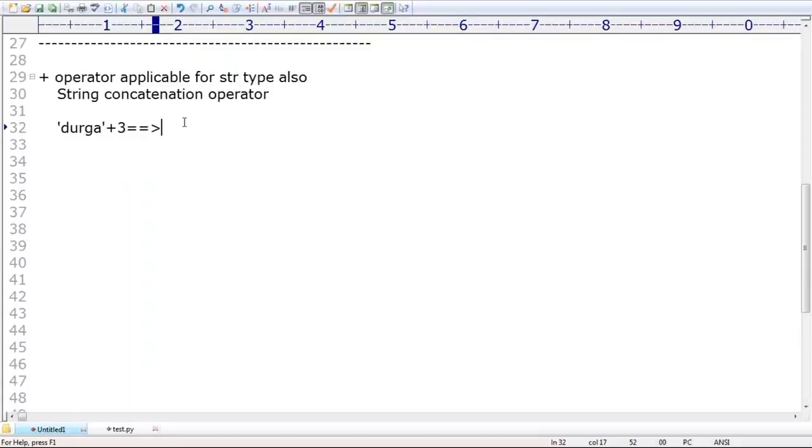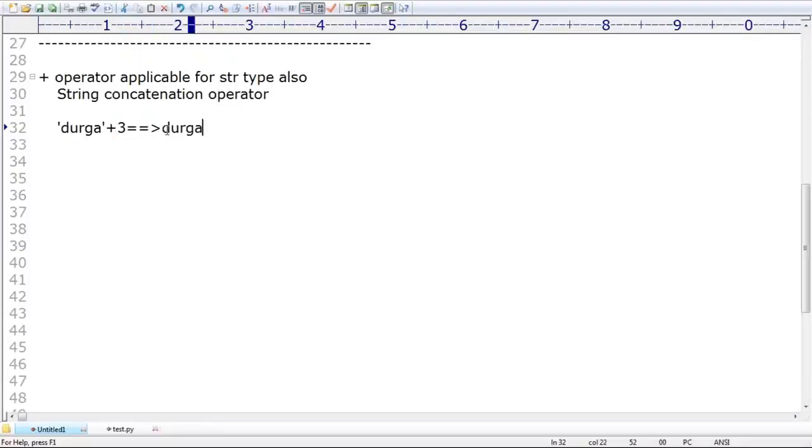Don't try to execute, tell the answer. Sir, obviously, if at least one argument is string type, plus operator always acts as string concatenation.